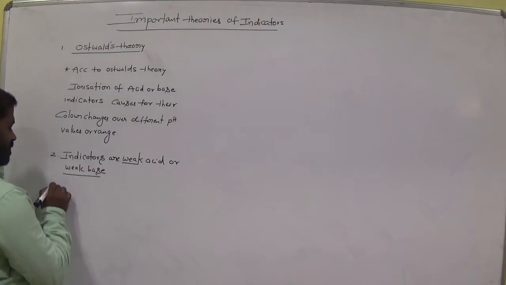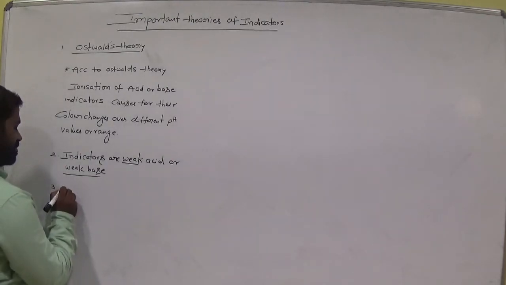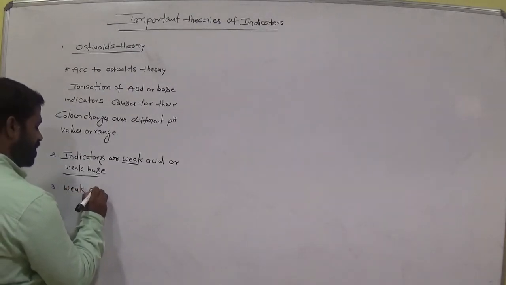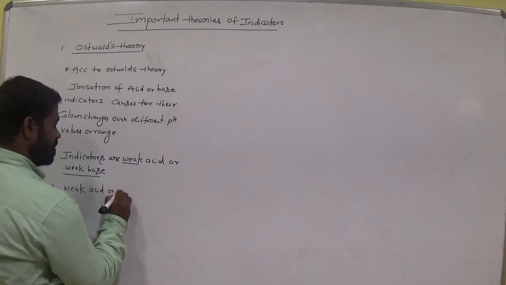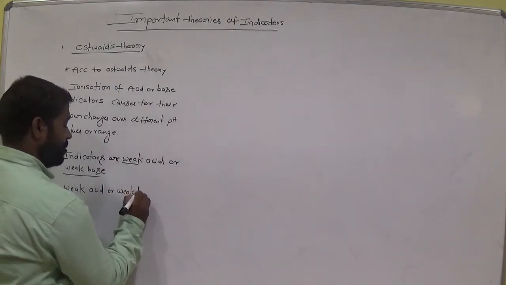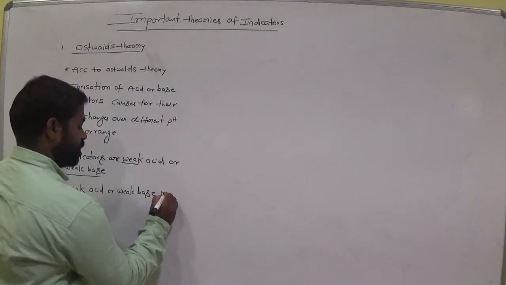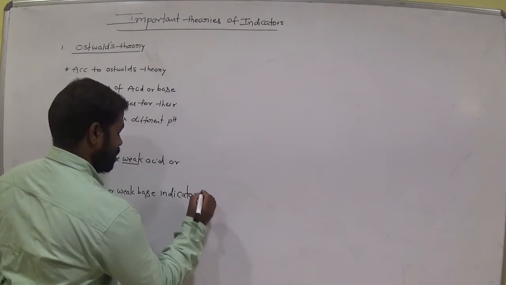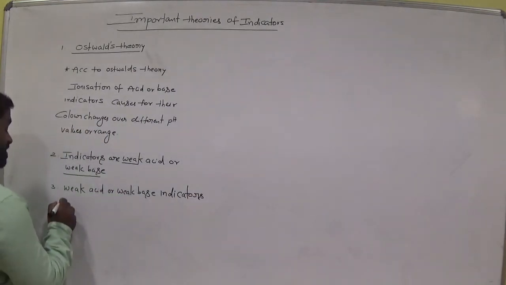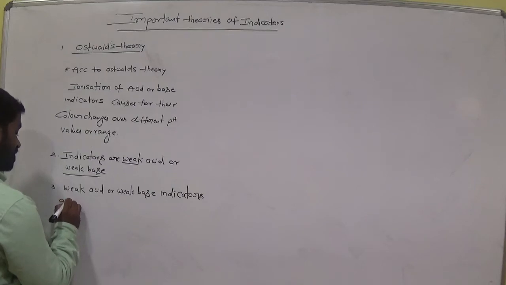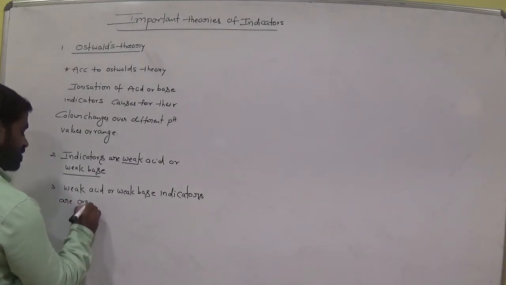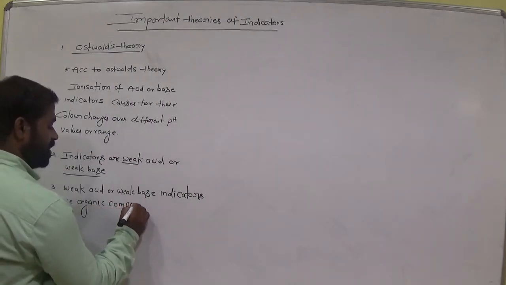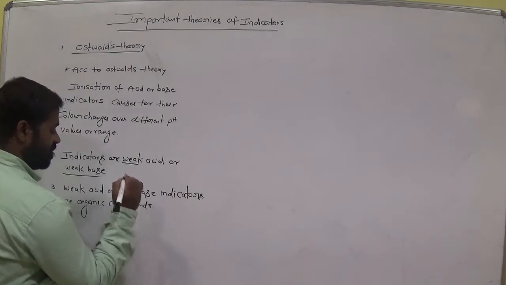Weak acid or weak base indicators are organic compounds. These are organic compounds.